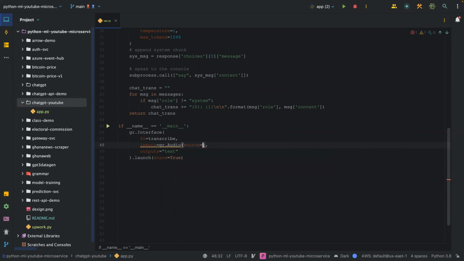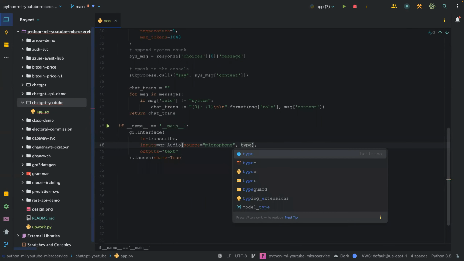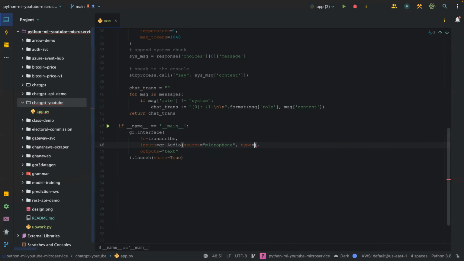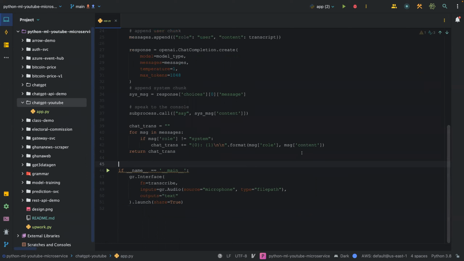Source is going to be microphone, and the type is a file. We're going to pass in a file path. So we're going to say file path, and that is it for our script. So I'm going to run this.